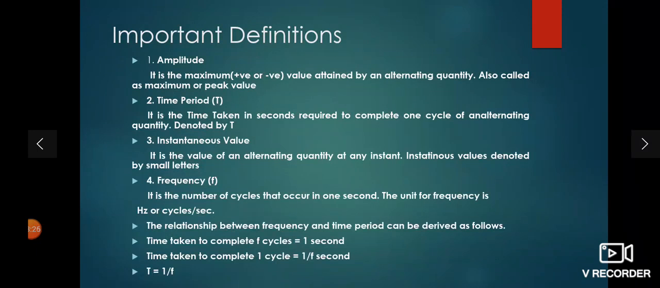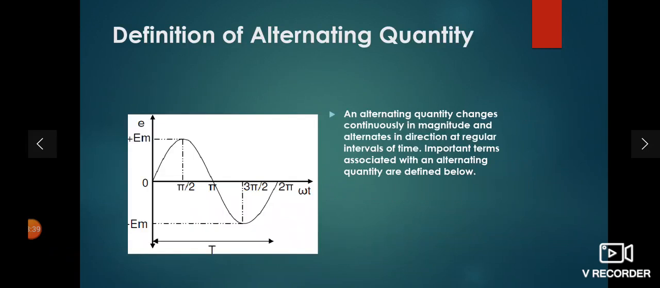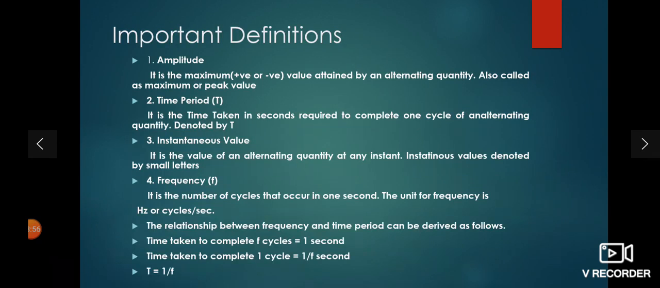The next term is the instantaneous value. Instantaneous value means the value of the alternating quantity at any instant, denoted by a small letter. See here, EMF versus omega t: the EMF value is continuously changing with respect to omega t. So the value of the EMF at any instant is called the instantaneous value, which is always represented by a small letter.